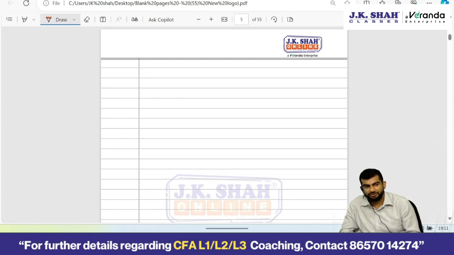Creditors turnover ratio: purchases upon average creditors, lower the better. And days payable outstanding, higher the better. You are taking more time to pay your creditors, which is desirable.